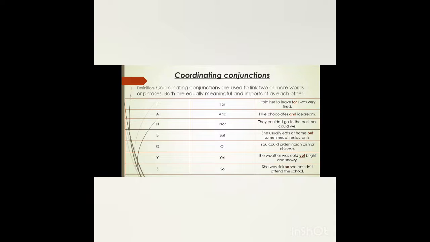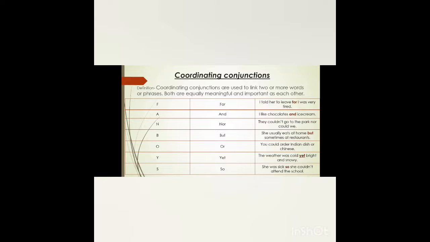Next with nor: they couldn't go to the park, nor could we. Next we have an example with but: she usually eats at home but sometimes at a restaurant. With or: you could order an Indian dish or Chinese. Yet: the weather was cold yet bright and snowy. We have an example with the word so: she was sick, so she couldn't attend the school.